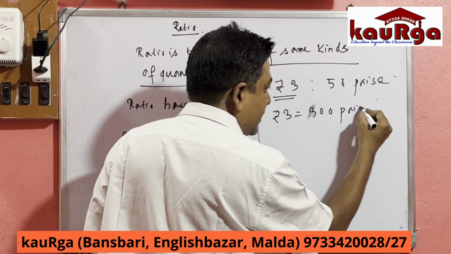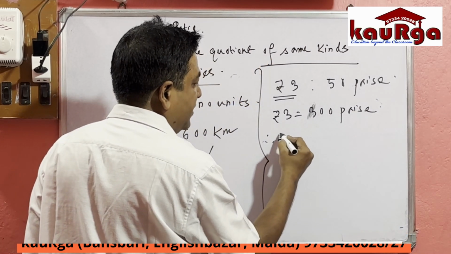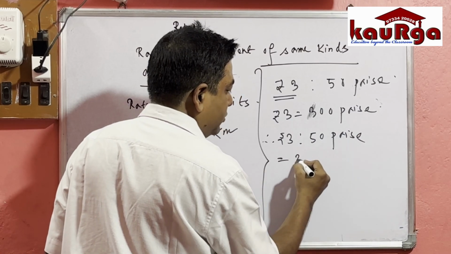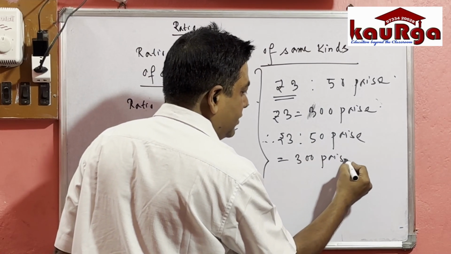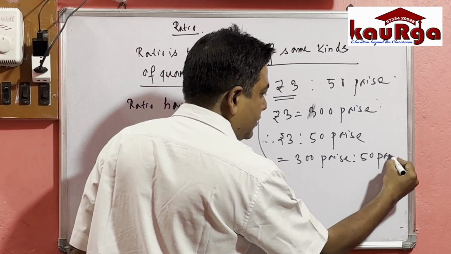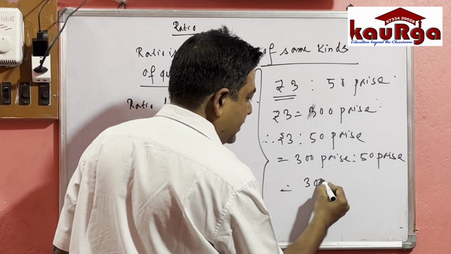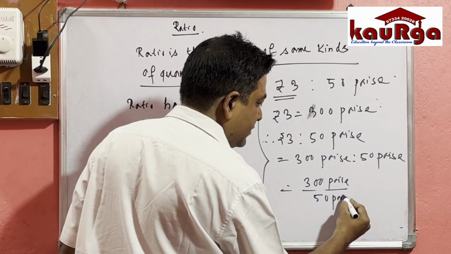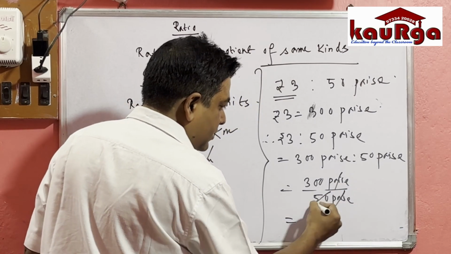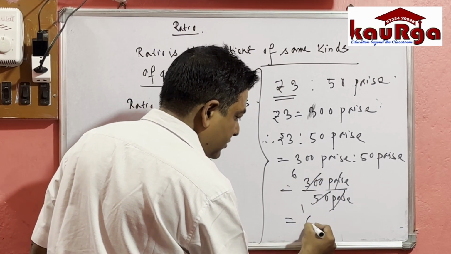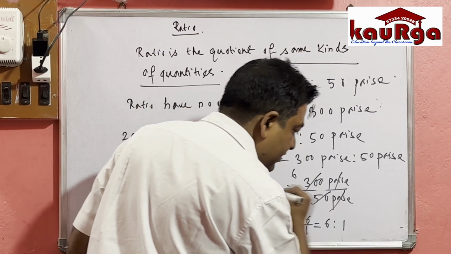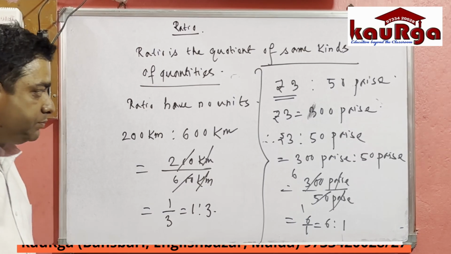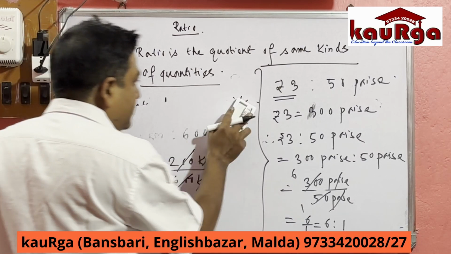Therefore, rupees 3 is to 50 paisa equal to 300 paisa by 50 paisa. Paisa cancel, then it will be 6 by 1, that is 6 is to 1. Understood? This one clear?